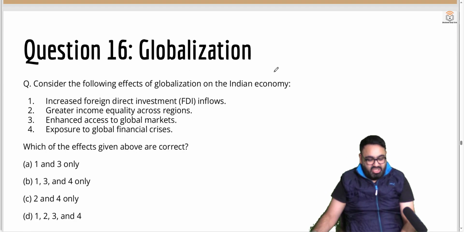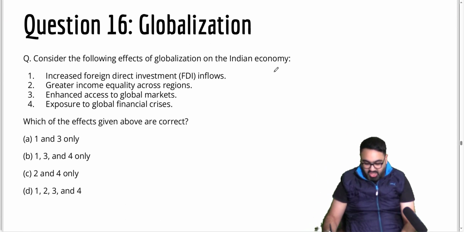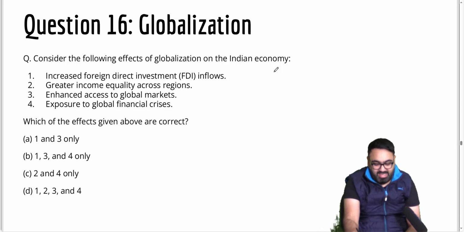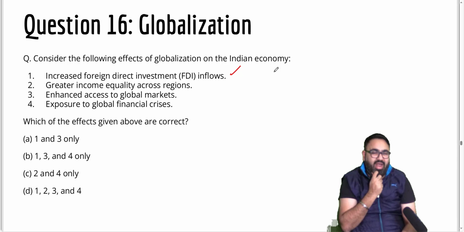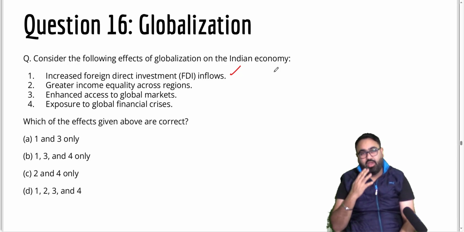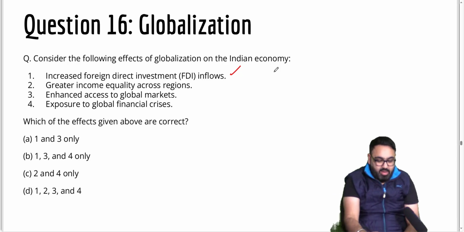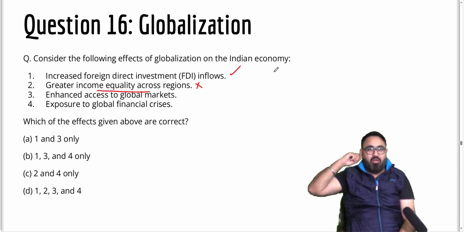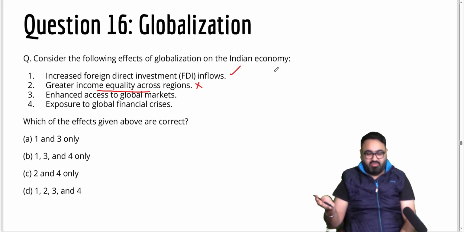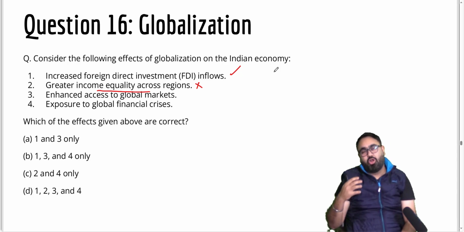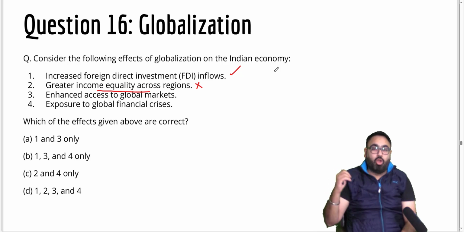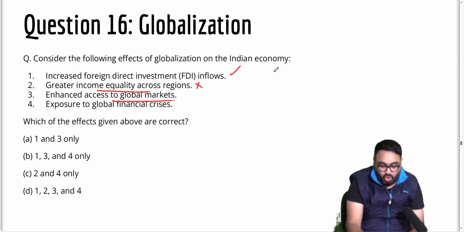Next, question number 16 about globalization. What are the possible results of globalization on Indian economy? First, increased FDI, yes. When you have brands of international stature coming into India, they will bring in more money, more investment. Greater income equality across regions, not always. Rather, see, if let's say a foreign brand is coming in, they're investing only in Maharashtra, for example, and not in Bihar or Jharkhand, it will not be an enhanced, equitable economic distribution.